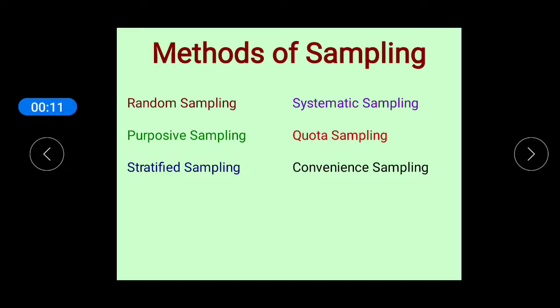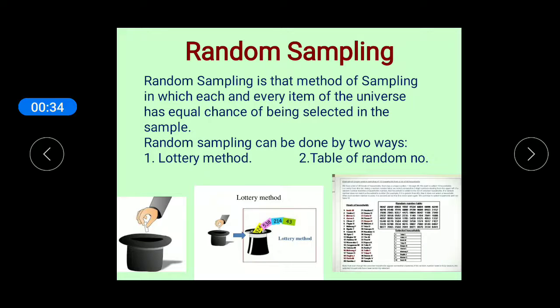Dear students, there are 6 methods of sampling by which an investigator can choose a sample from a population, and these 6 methods are random sampling, purposive sampling, stratified sampling, systematic sampling, quota sampling and convenience sampling. First of all, we will be introduced to random sampling.